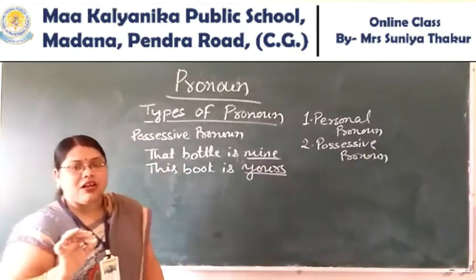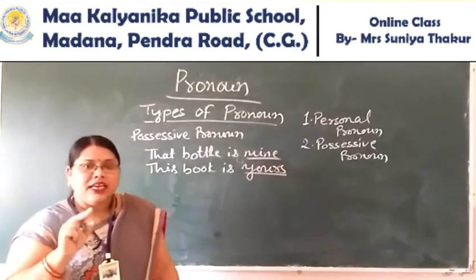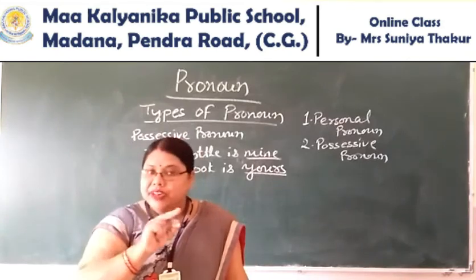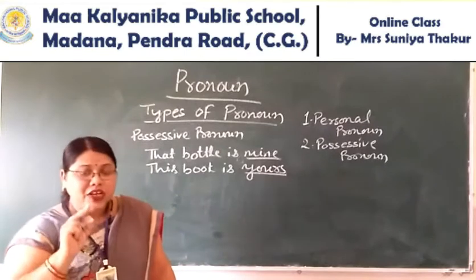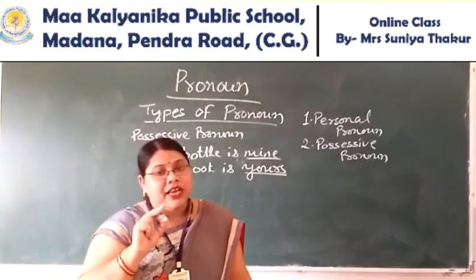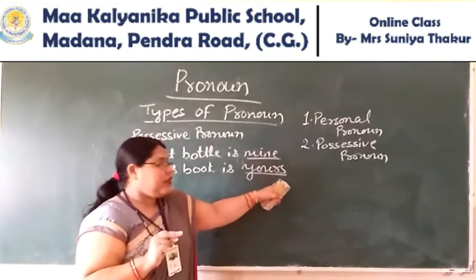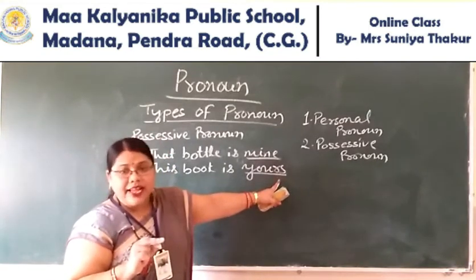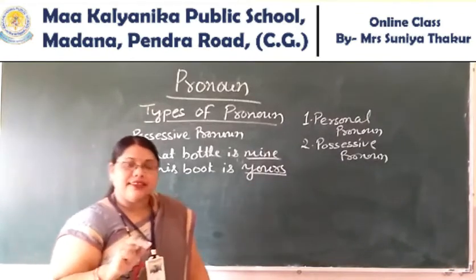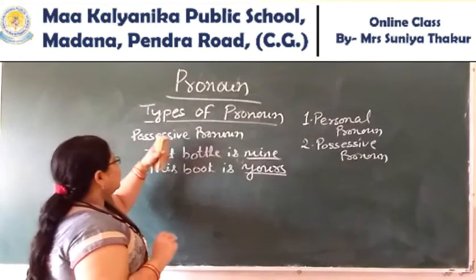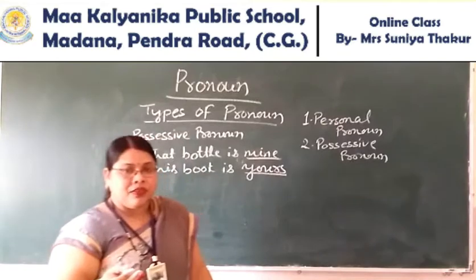These words are called possessive pronouns. Students, remember that in the possessive pronoun we will not use an apostrophe. It will never follow the apostrophe. Understood? I have written it without an apostrophe. If I write yours as your apostrophe s, this is wrong. So here I have written possessive pronoun. Understood? Possessive means ownership.